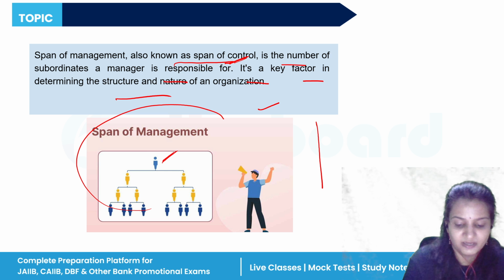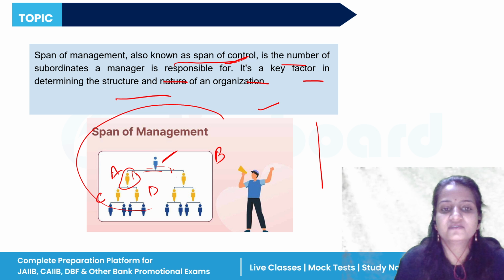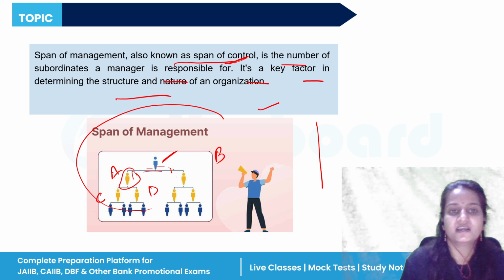See, here is the top authority. Under him, two persons work. Suppose this is A and this is B. Again, under A there are two more persons, that is C and D. And under C again one person, two persons. So it means what? A single supervisor manages how many employees of the organization. It is termed simply as span of control. Okay.